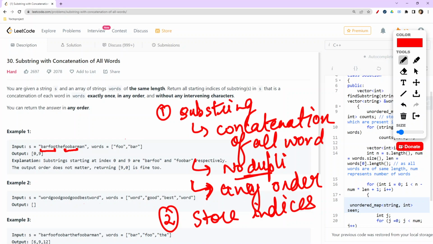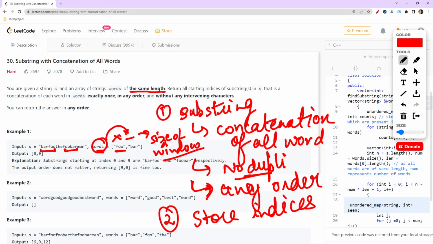Here comes the part of this particular keyword which is given to us, that it is of the same length. So that gives us that all words are of the same length, and then comes the part that what is the length of the words which is given to us. So our window's size would be directly equal to the size of one word into the length of this particular array. So that would give us the size of our window. So that is the thing which we will be doing.